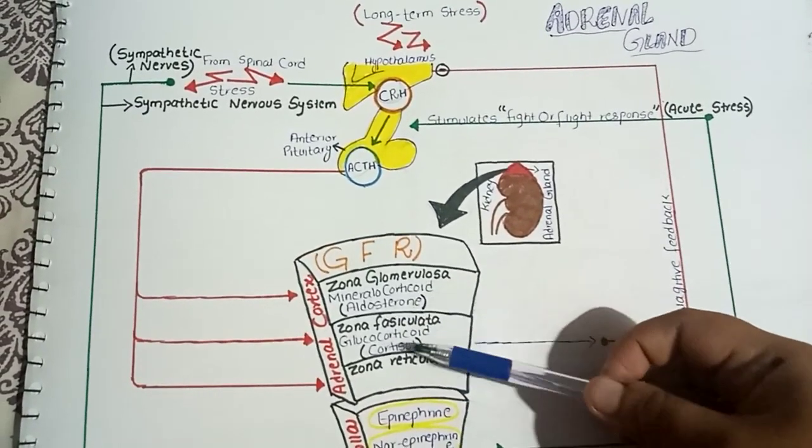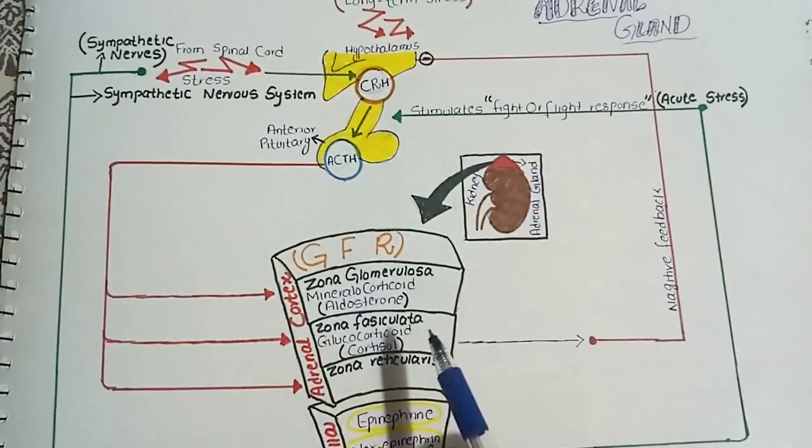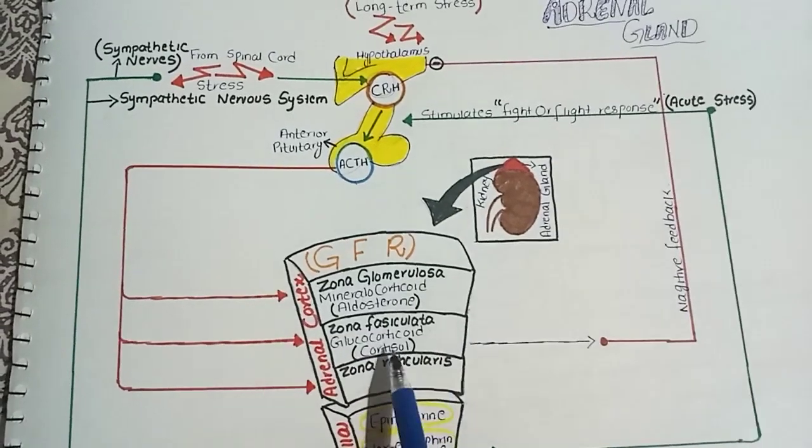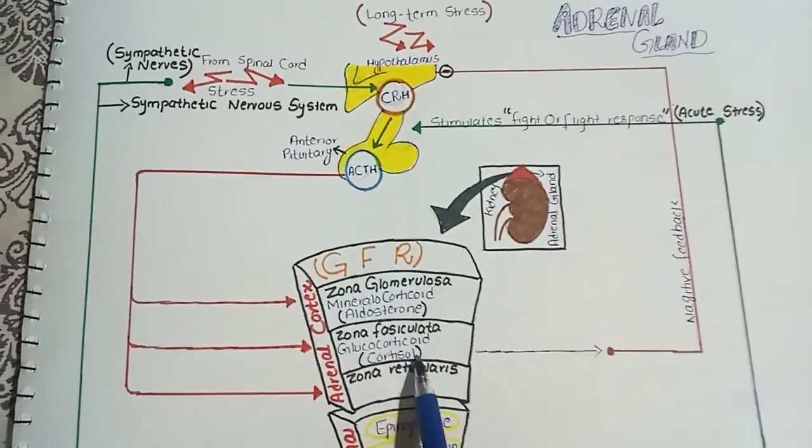Now I will explain the role of these three layers one by one in the regulation of different systems within our body. One important thing is that the hormone of the zona fasciculata layer, which is the glucocorticoid, is cortisol.